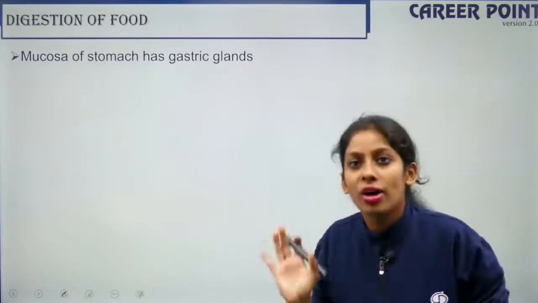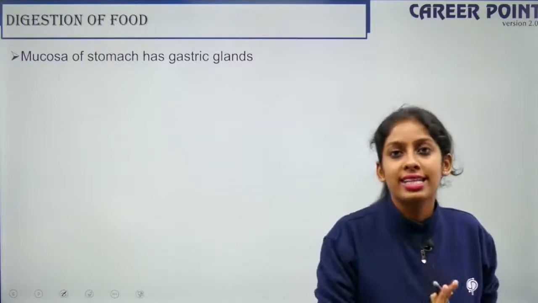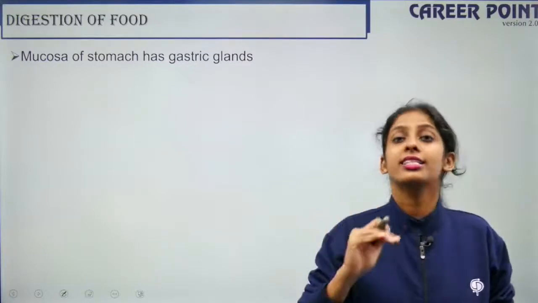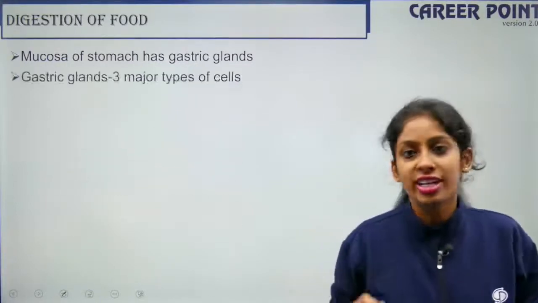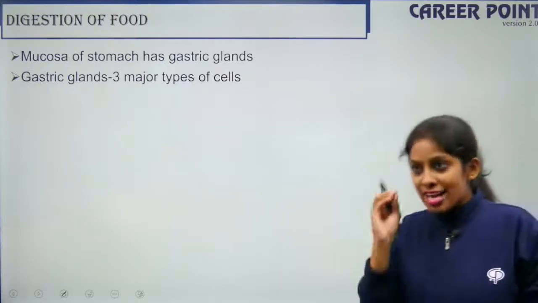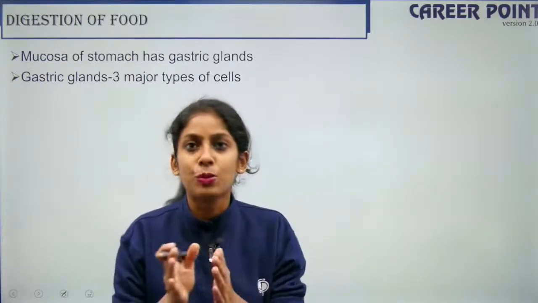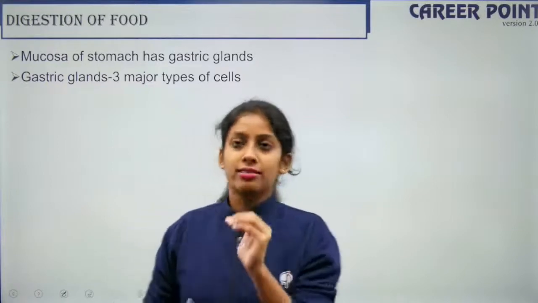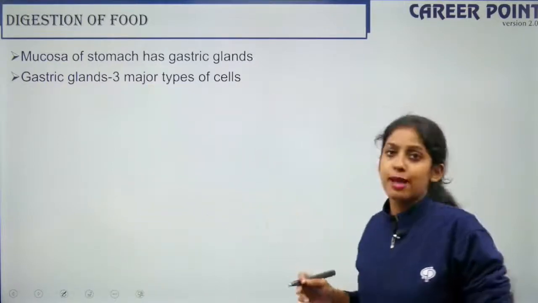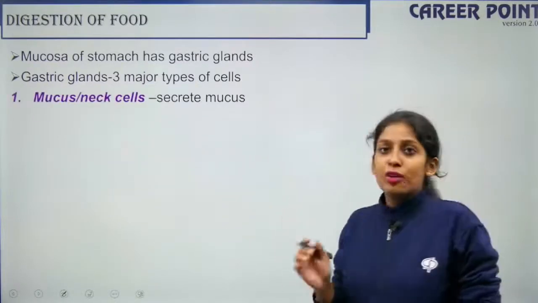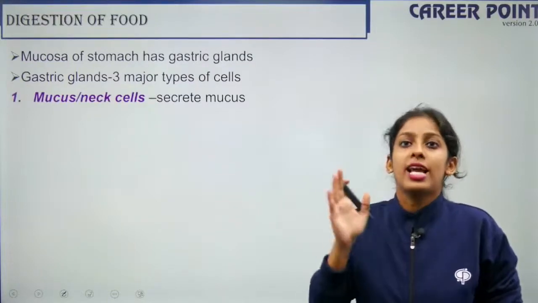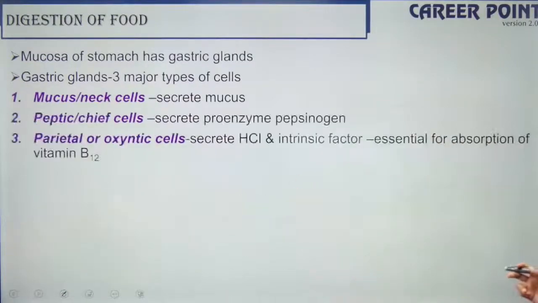We haven't seen what a gastric gland is, but we know there exists a gland in the stomach, in the mucosal layer, that is your gastric gland. Right? So the gastric gland has 3 types of cells. Glands are basically groups of tissue. So now this gland has 3 types of cells. What are they? The first one is the mucus or the neck cell. I guess I have a picture.